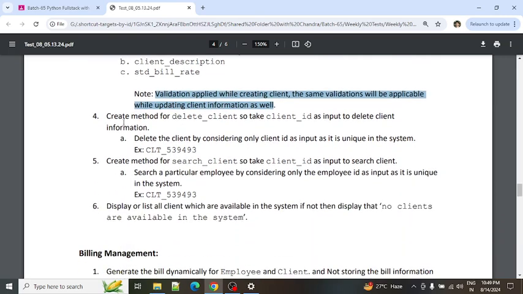So now the fourth point is create a method for delete client. So it is a similar concept. The client ID is the input as it is unique in the system. This is the sample client ID. I just gave it here.